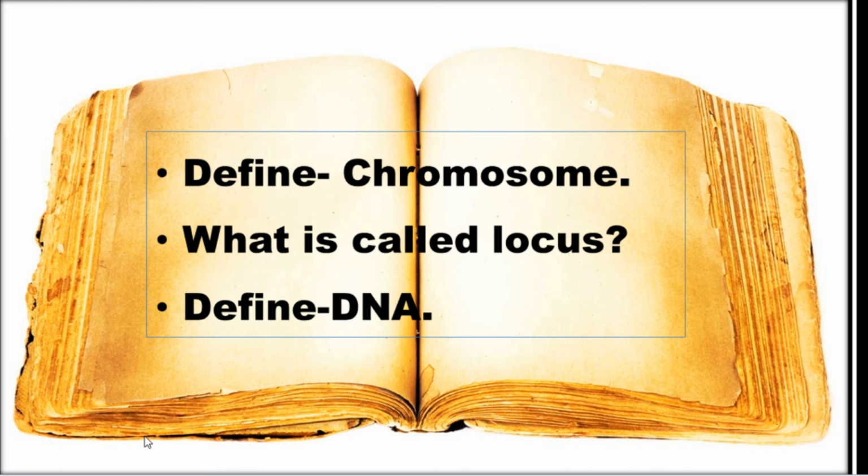The DNA is present in the chromosome. The segments of the DNA we call genes. What is a locus? Each gene has a particular or specialized position that we call a locus.